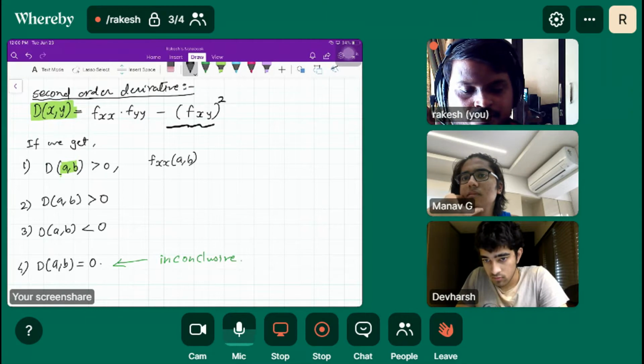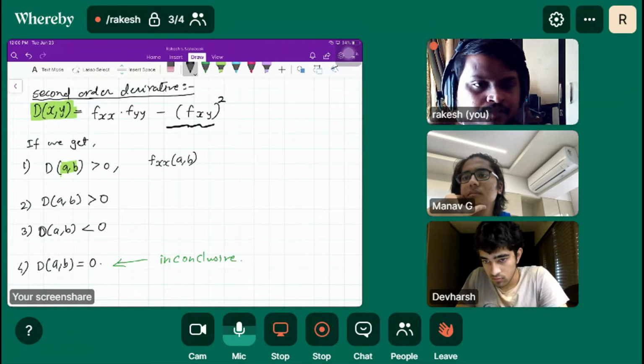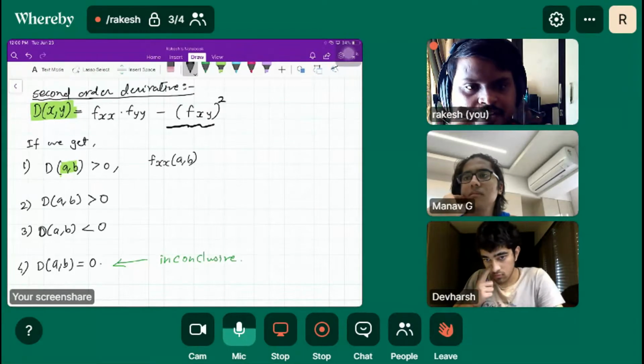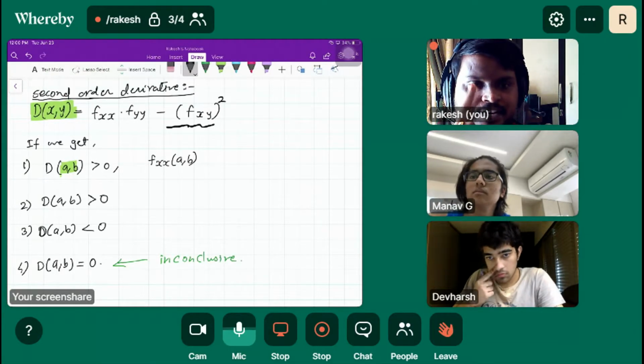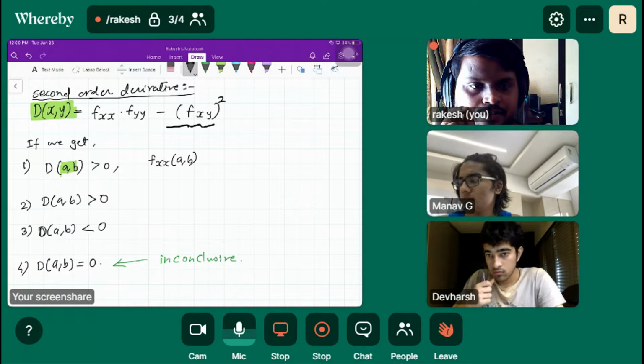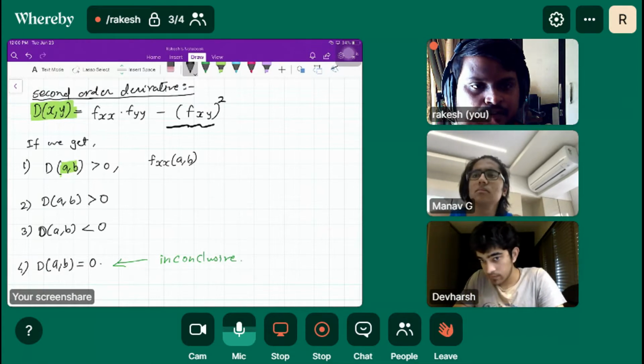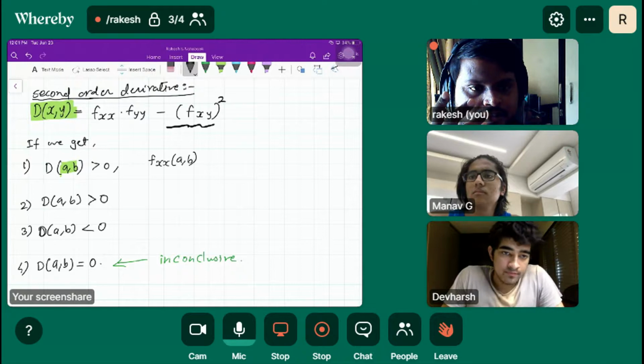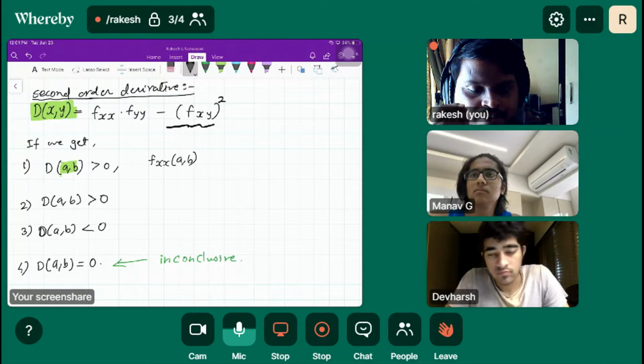When one of them is negative and the other is positive, only then will we get a negative value. If fxx is negative and fyy is positive, multiplying them gives negative, so negative minus negative will always be negative.